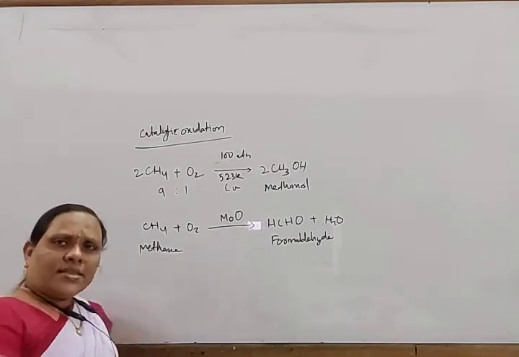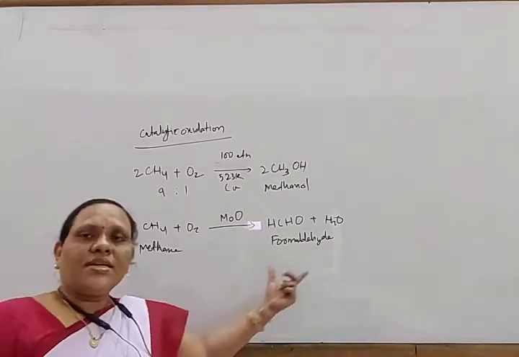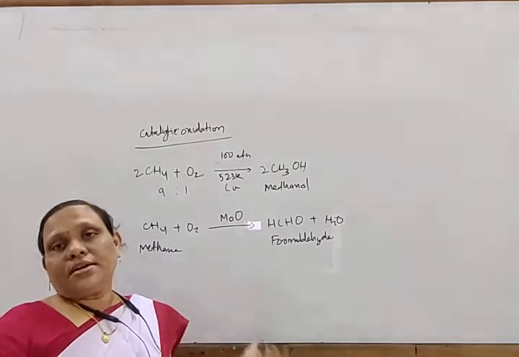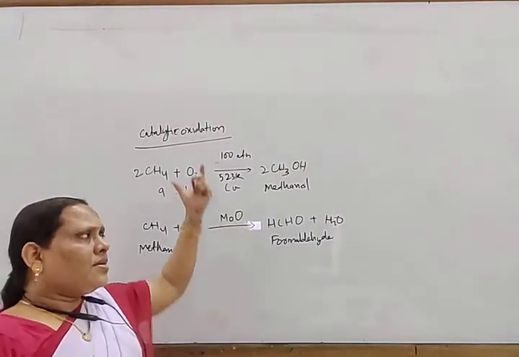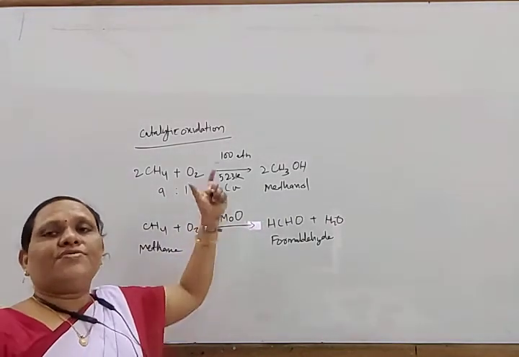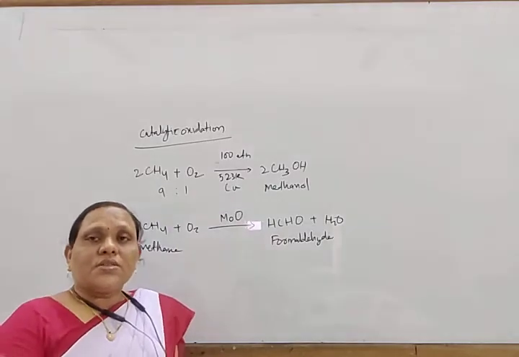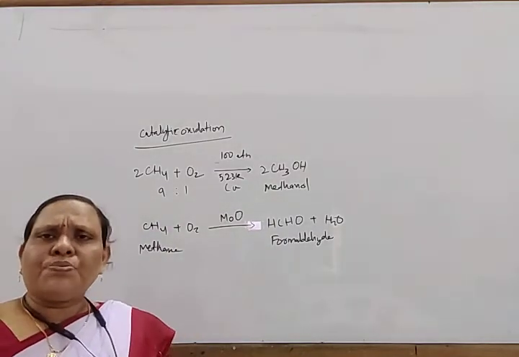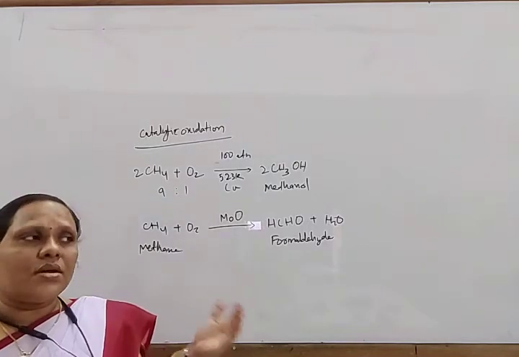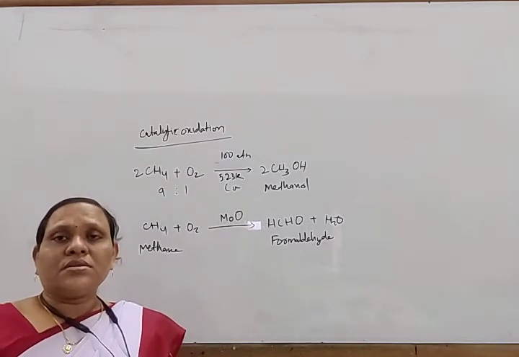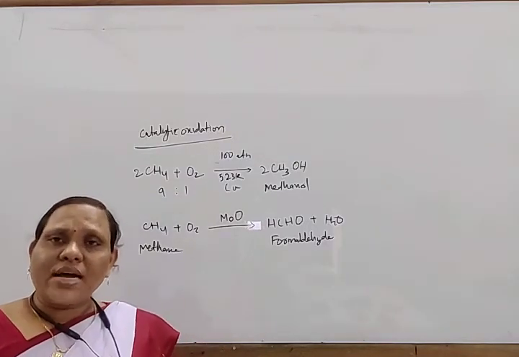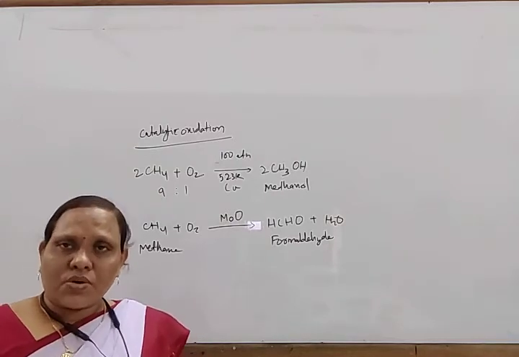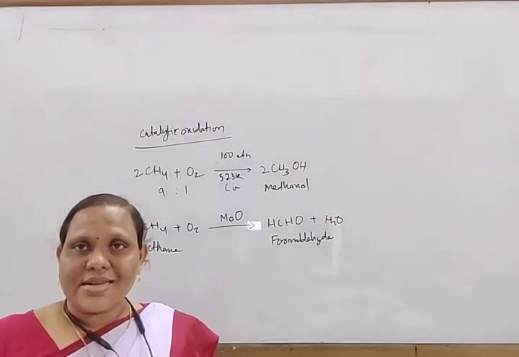Similarly, ethane also forms ethanoic acid and ethanol in different conditions of temperature and pressure and with different catalysts. So these are some ideas about oxidation. These two are important: complete oxidation and incomplete oxidation. In complete oxidation, it gives carbon dioxide and water, and in incomplete oxidation, it gives carbon monoxide or carbon particles.